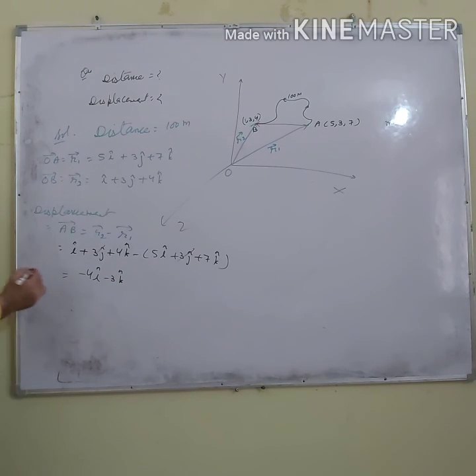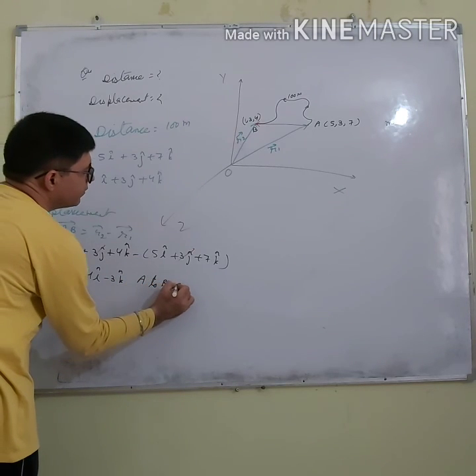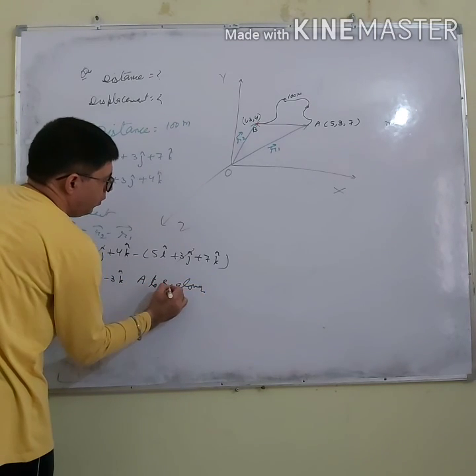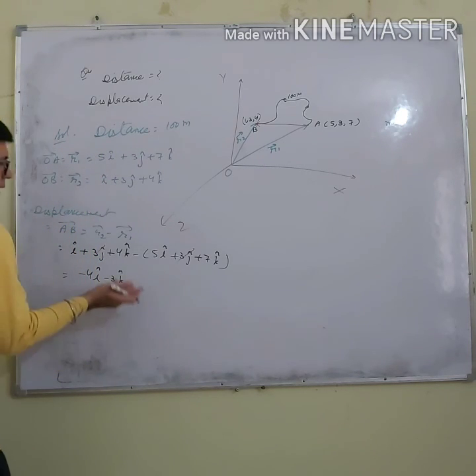So this is the displacement. The direction is from A to B, and it also gives the direction. So we can say displacement is minus 4i cap minus 3k cap.